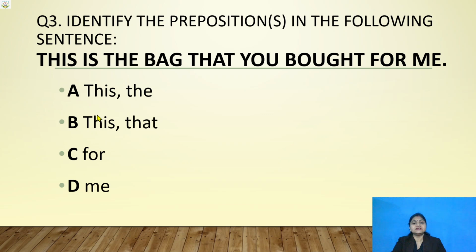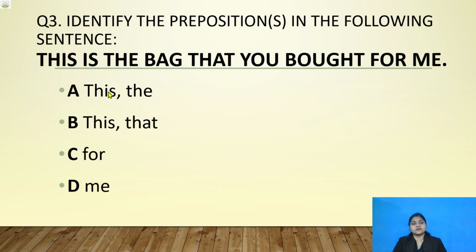Option A, B, C or D, whichever is correct. Choose the correct option and type in the chat box. Write down your answer. There may be one or more than one preposition.